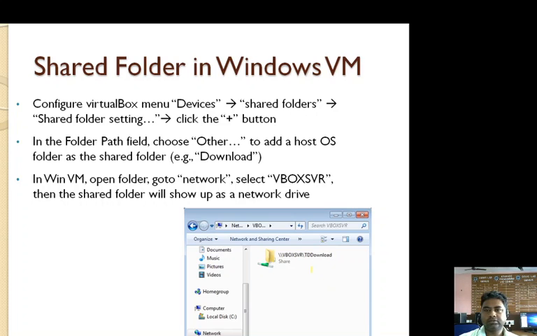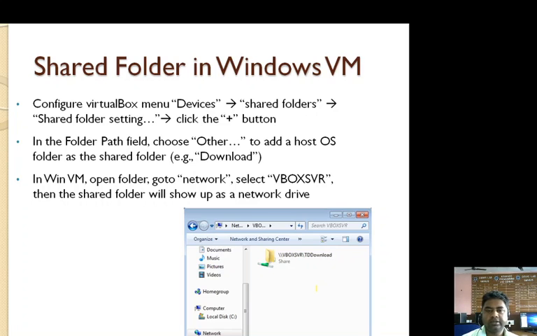VirtualBox menu Devices, then Shared Folders, then Shared Folder Settings, then click the add button, and in the folder path field, choose Other to add a host operating system folder as a shared folder.